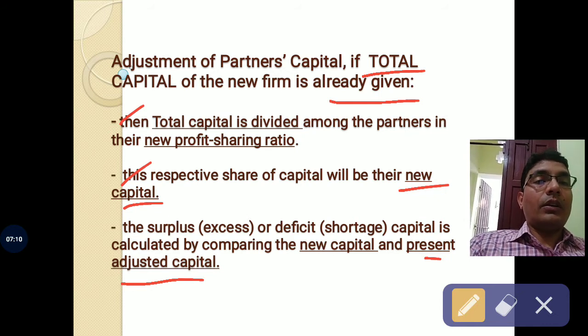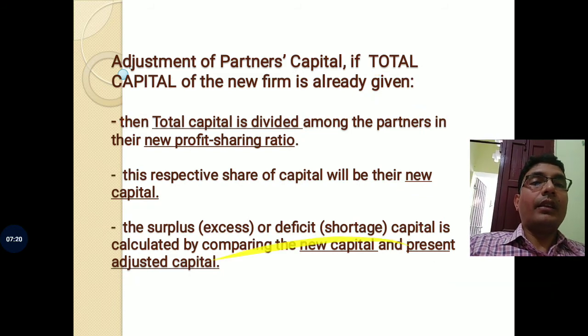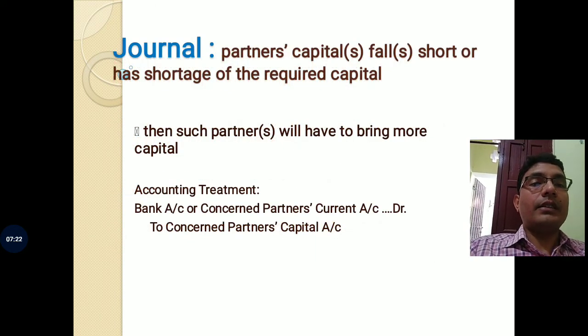Now after comparing this new capital with the present adjusted capital, there could be a shortage or deficit, which will be dealt with the help of journal entries as follows.